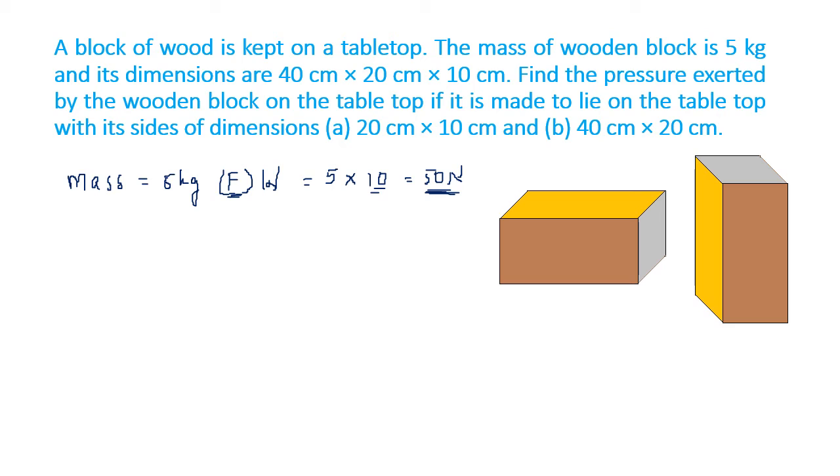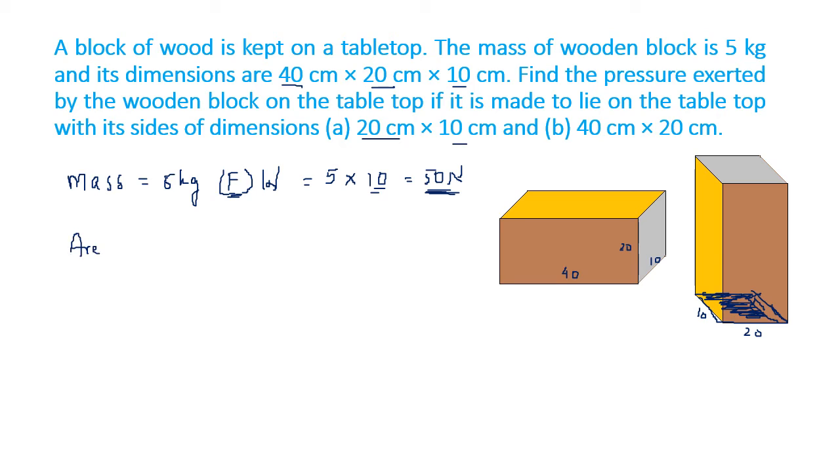Now the dimensions of the block are 40, 20, 10 in centimeter. So this is 40 centimeter, this is 20 centimeter, this is 10 centimeter. Now how do you make it lie? First you make it lie on the 20 and 10. So this is 10 and this is 20. Just now it is lying on the 20 by 10 face. So what is the area in contact with the ground?